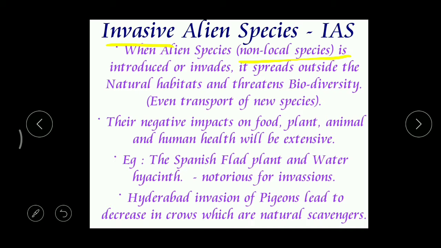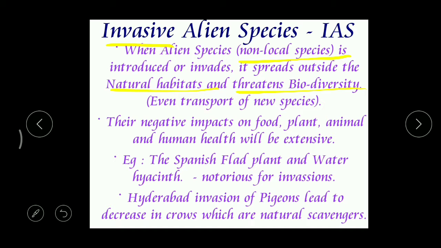So when any new organism, whether it's a plant or an animal or a microorganism, enters our area, then that entered organism will cause destruction to the natural habitats, and also threatens biodiversity. It causes destruction to the different types of plants and animal species which are already present in that particular area. Got it? And this process is called an invasive alien species.